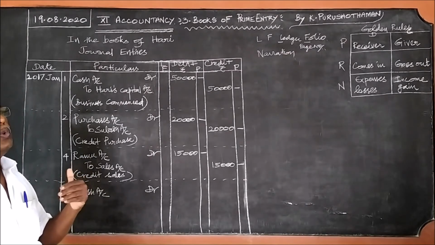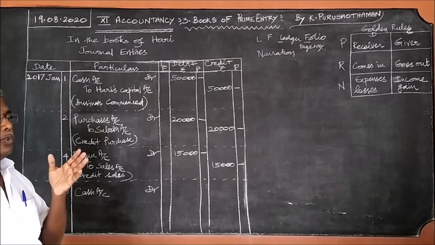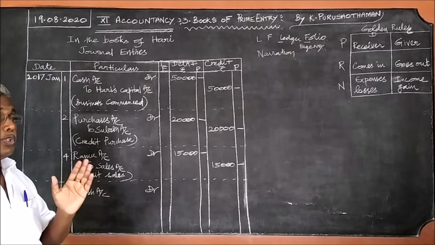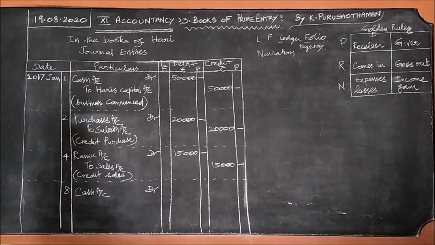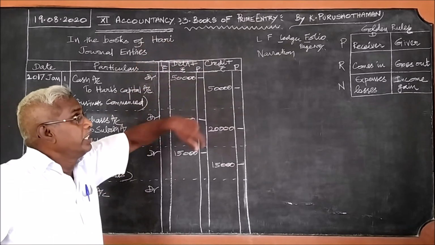Our accountancy rules say, even if you receive the check, you should treat it as if it is cash. That is the accountancy rule given in the book. It is the framed rule in accountancy.